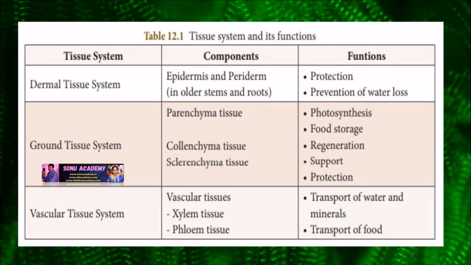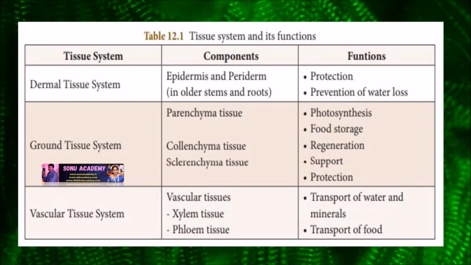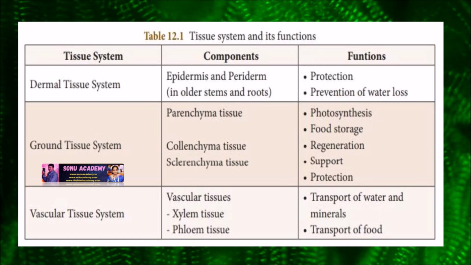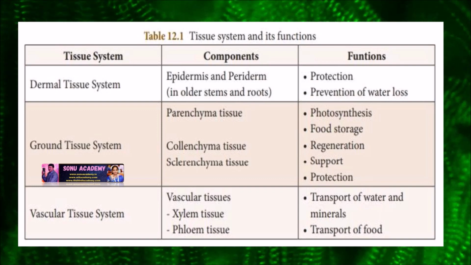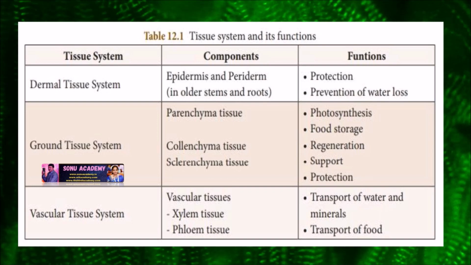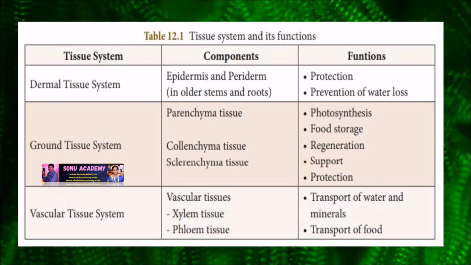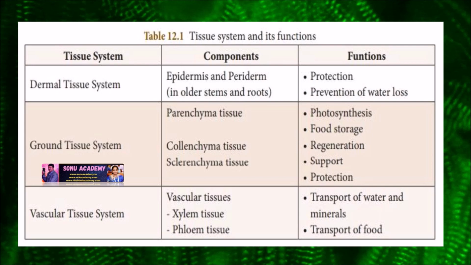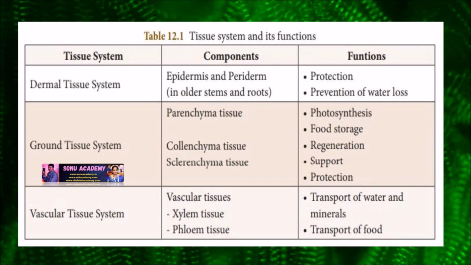Now let us discuss the tissue system and its function. The tissue system mainly divides into three types: dermal tissue system, ground tissue system and vascular tissue system. The dermal tissue system comes under the components of epidermis and periderm, and its functions are protection and prevention of water loss.